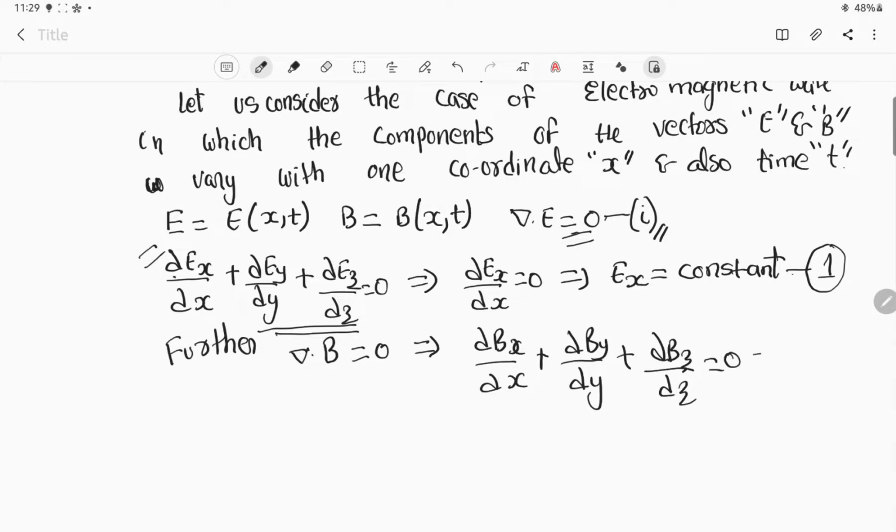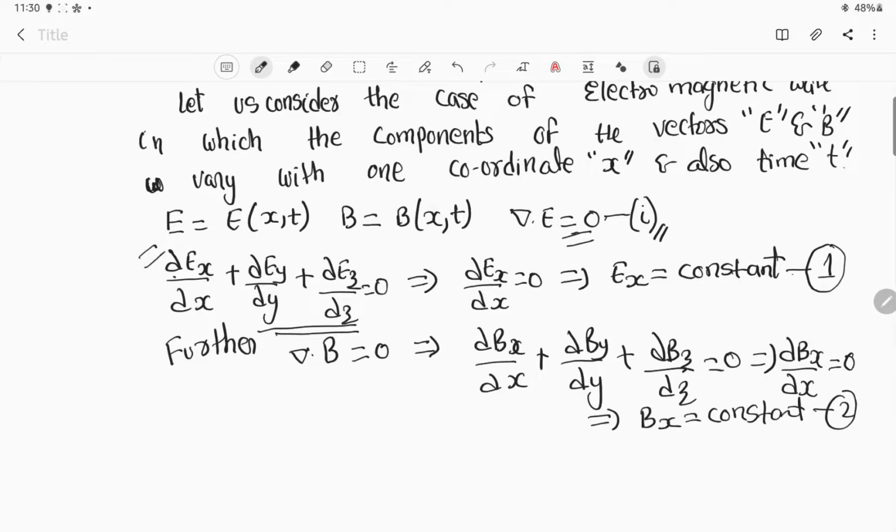Again, you are aware that whether it is the electric field or the magnetic field, only the x coordinate is taken into consideration. So we write Bx is equal to constant. Let this be equation number 2.